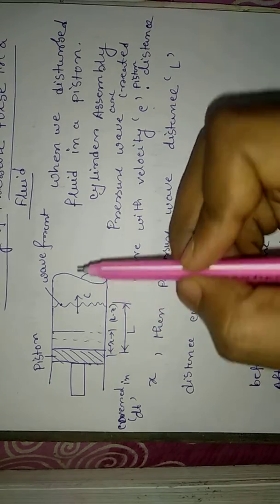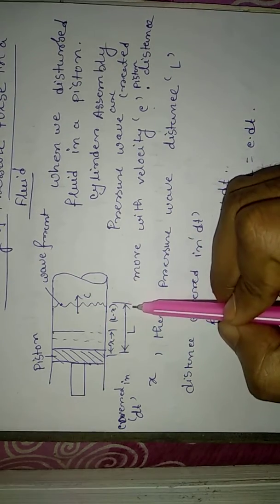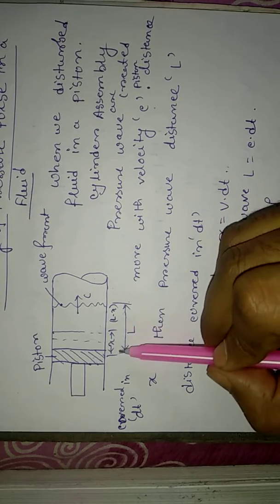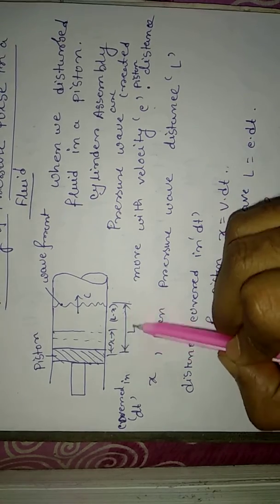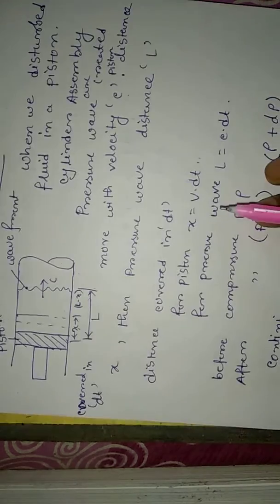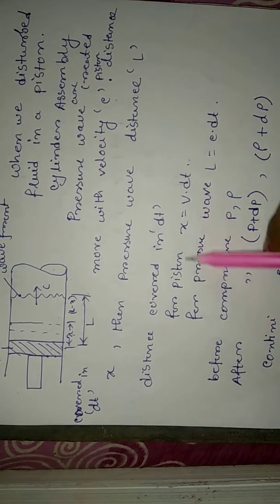The distance between the piston and the pressure wave front is L, and the piston distance is x.